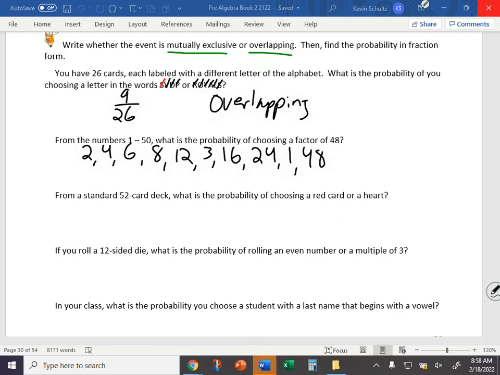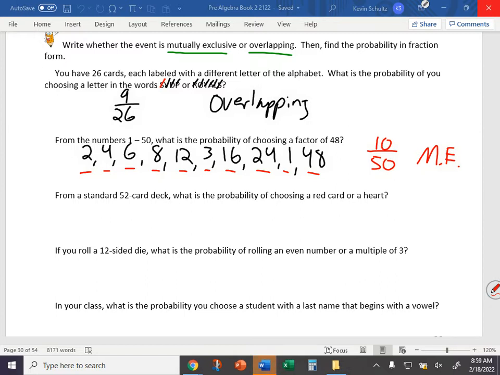Anything that appears more than once? Any overlapping outcomes? No. 2, 4, 6, 8, 12, 3, 16, 24, 1, 48. We have 1, 2, 3, 4, 5, 6, 7, 8, 9, 10 successful outcomes, 10 factors out of a possible 50. Because we're using the numbers 1 through 50, there are no repeats, no overlapping. It is 20%, and it is a mutually exclusive event. Mutually exclusive. Nothing repeats, nothing overlaps.